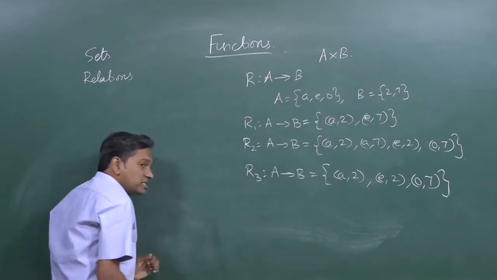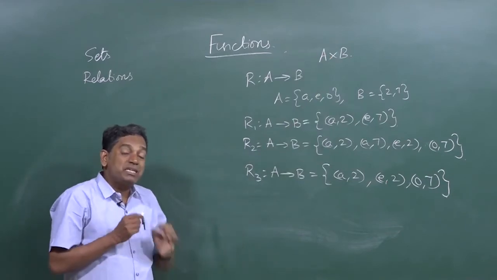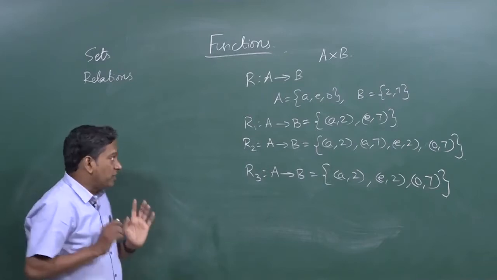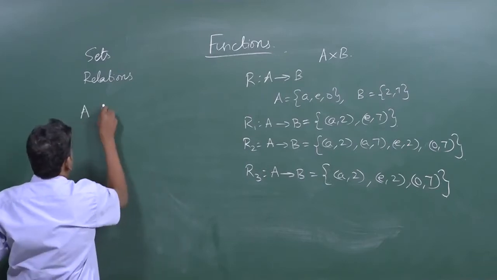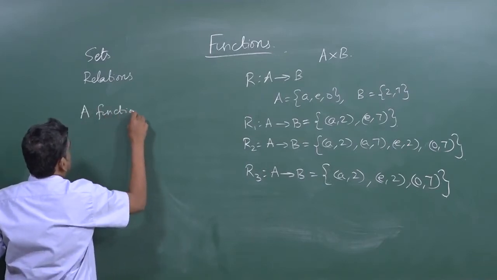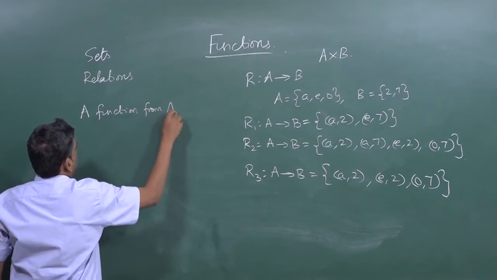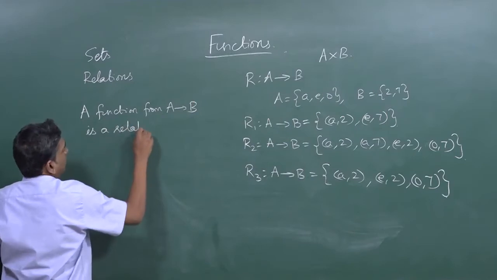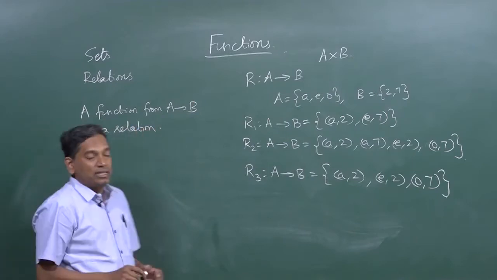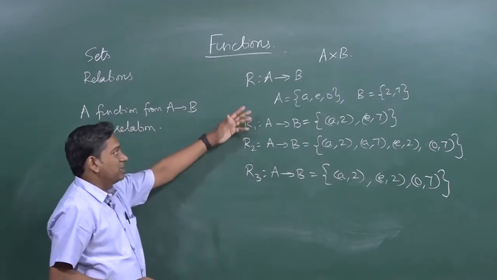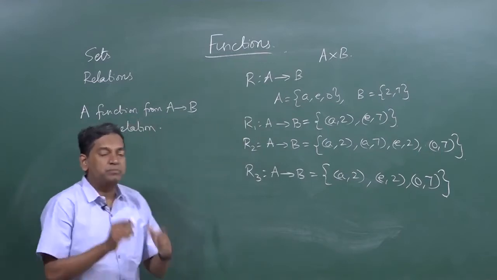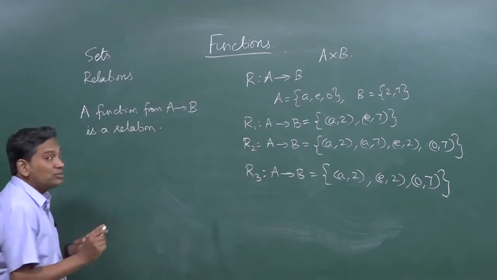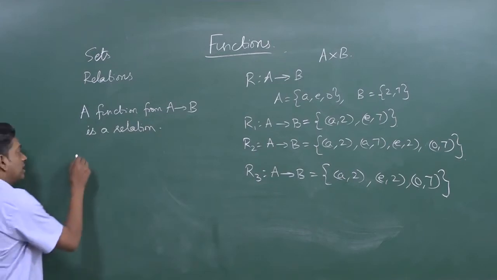Now, what is a function? A function is a special kind of relation. So, firstly, a function from A to B is a relation, definitely. That means a relation is nothing but a subset of A cross B. So, a function is also a subset of A cross B, but it has to satisfy two other conditions.